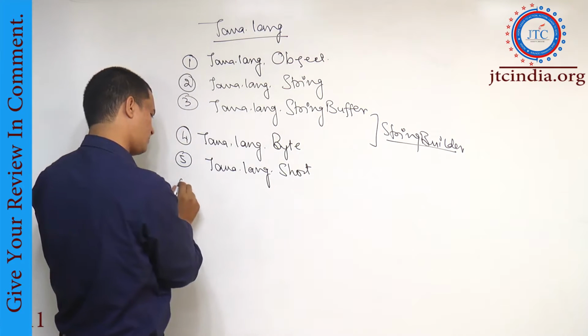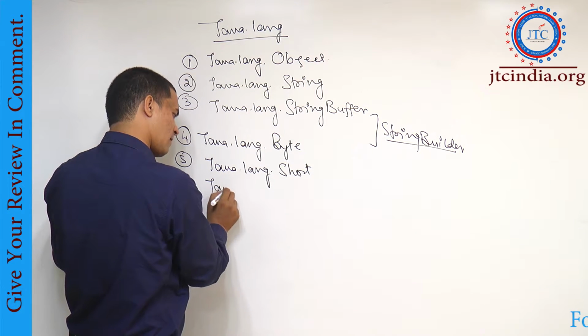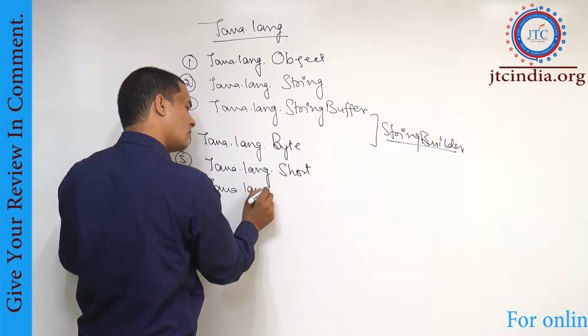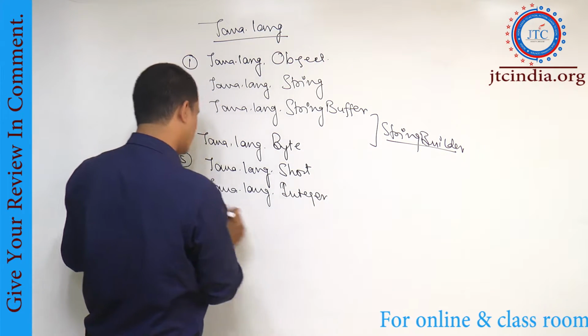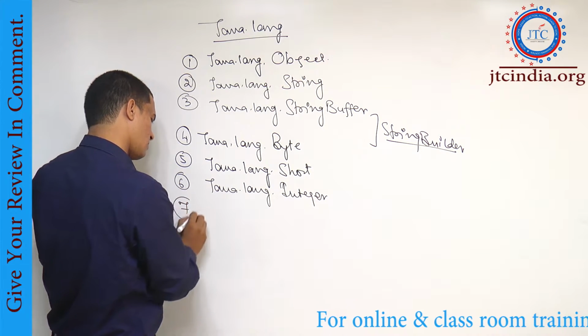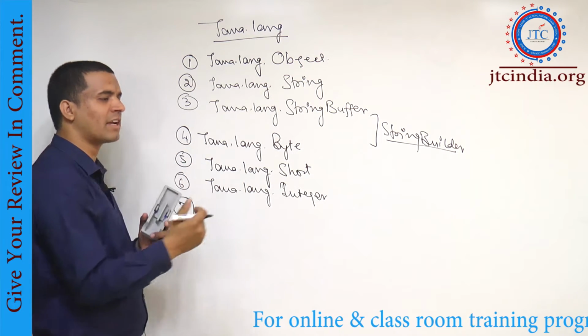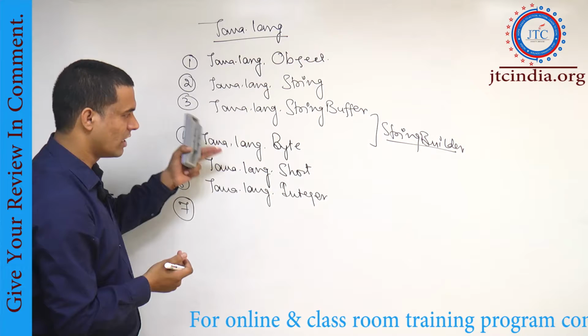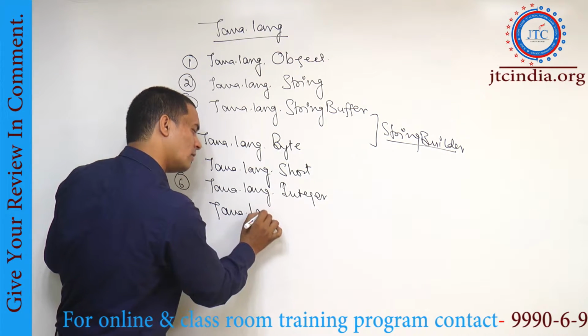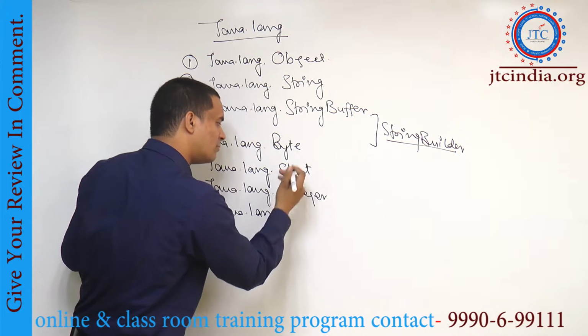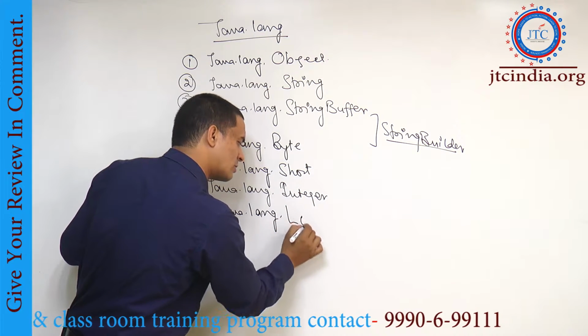java.lang.Short, java.lang.Integer, all these you can say are the primitive classes which are available, that is also there in this. Here again I am writing java.lang.Byte, Short, Integer, Long.